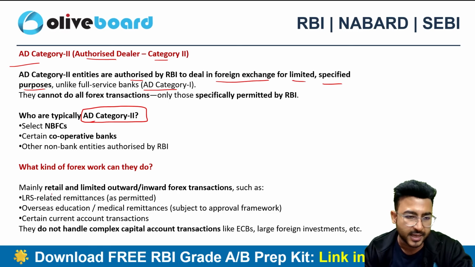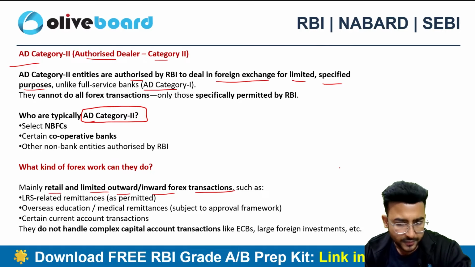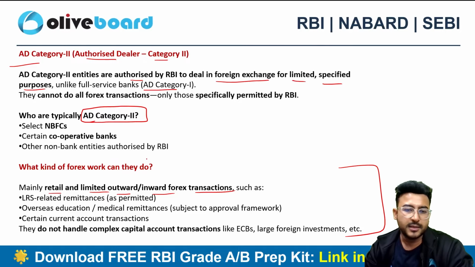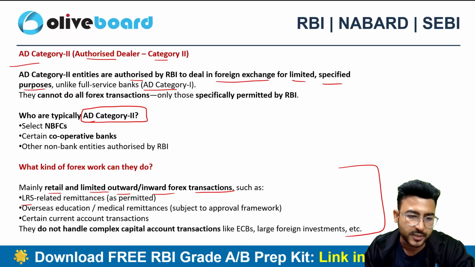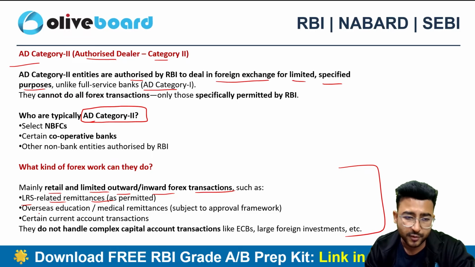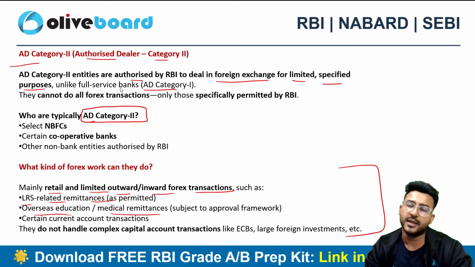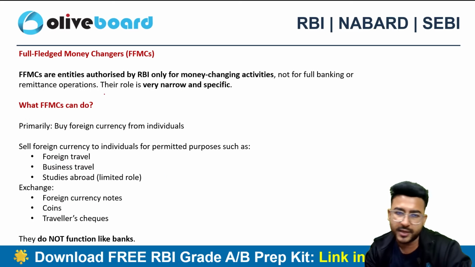Basically they handle retail and limited outward remittances or inward forex related transactions. So they are also involved in outward remittances, and obviously they need to take care of the Liberalized Remittance Scheme. Overseas education and medical remittances can be made through an AD Category 2 entity also.